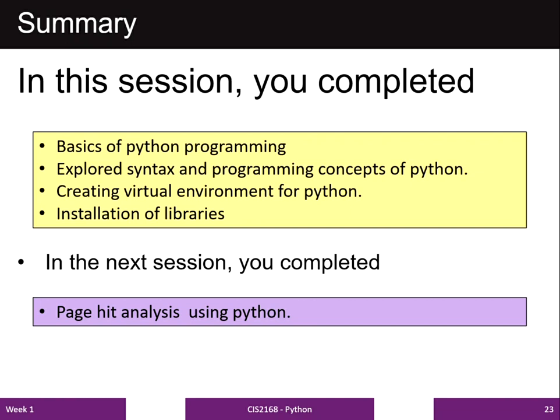In the next session we will work on page hit analysis using Python. So the next session will be dedicated to page hit analysis, and in the tutorial session you will use Python programming for page hit analysis.